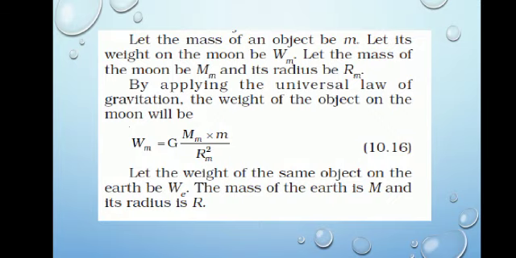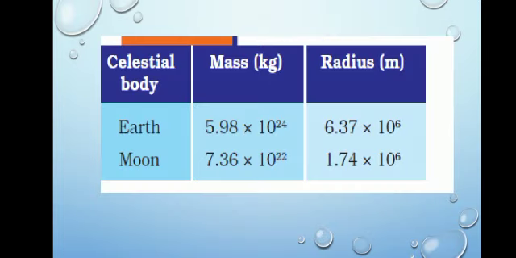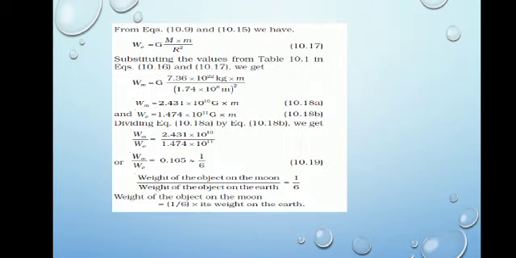Now let the weight of the same object on the earth be We. That is, We means weight on earth. The mass of the earth is capital M and the radius is R. How can you write the equation for earth? We is equal to G into M into m by R square.